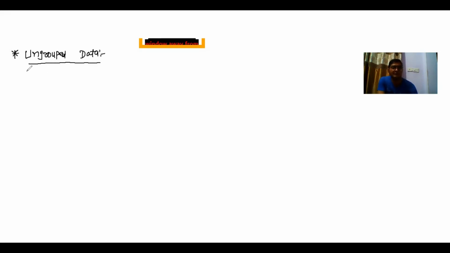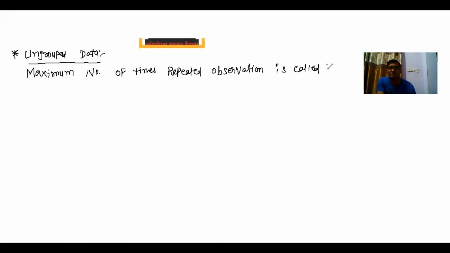In ungrouped data, the maximum number of times repeated observation is called mode. Here, mode can be asked in different sessions, so you have to understand it very well. So now we are going with illustration number 29.